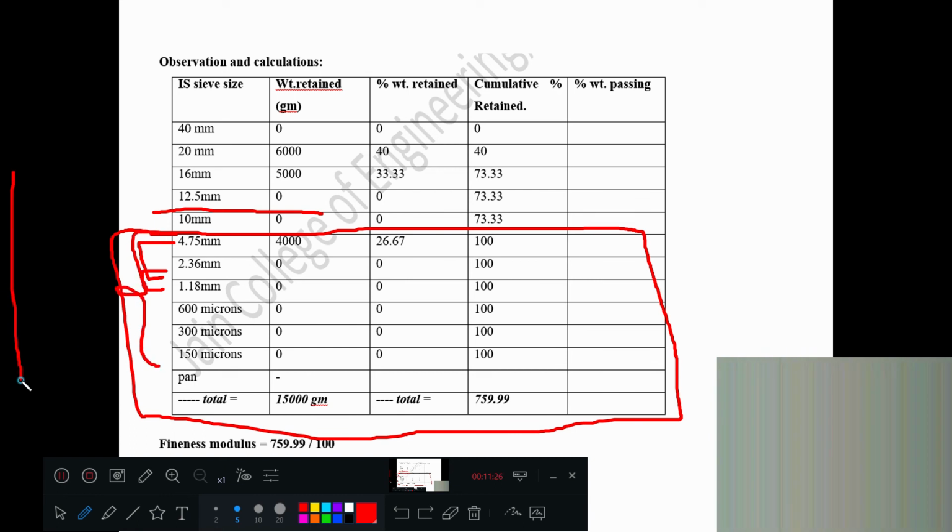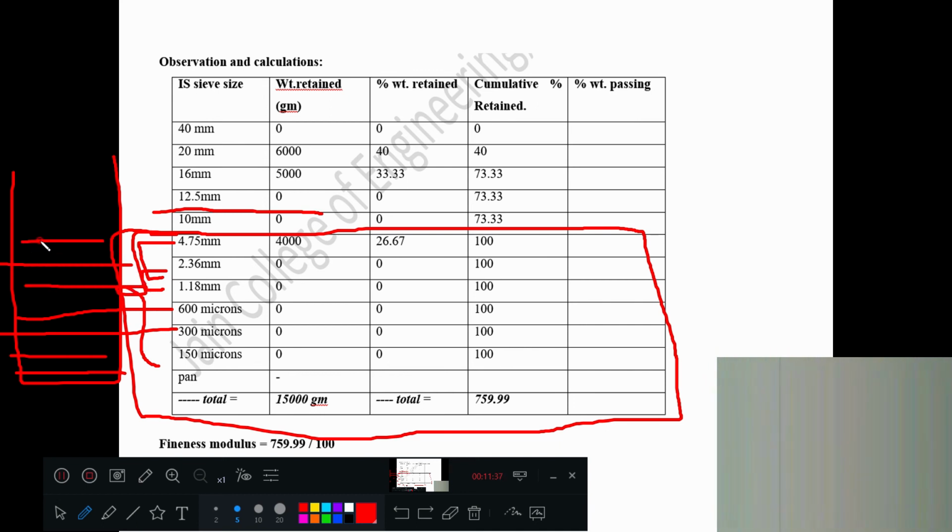At the bottommost portion, the pan is there. Next the 150 micron, then 300 micron, then 600 micron, then 1.18, 2.36, 4.75. These are also there. Apart from that, only this setup was used in fine aggregate sieve analysis. On this you are also using 10 mm, 12.5, 16, 20, 40, so these sieves are also arranged here. The procedure is the same.